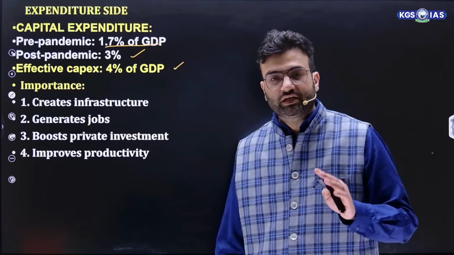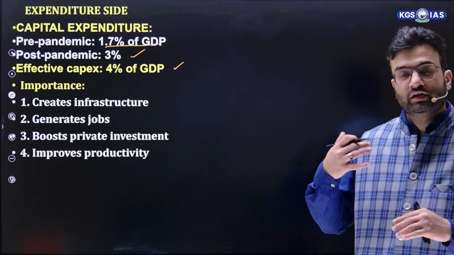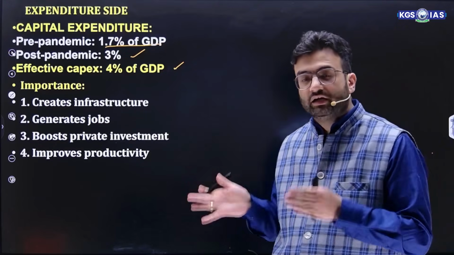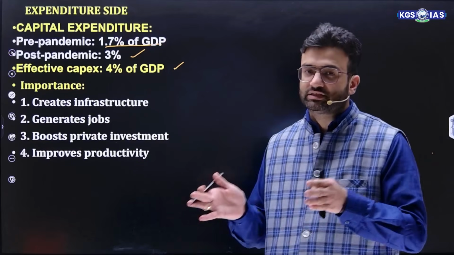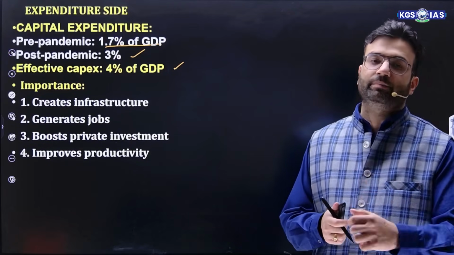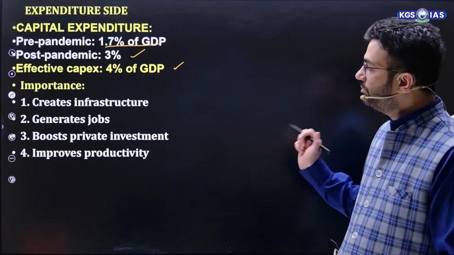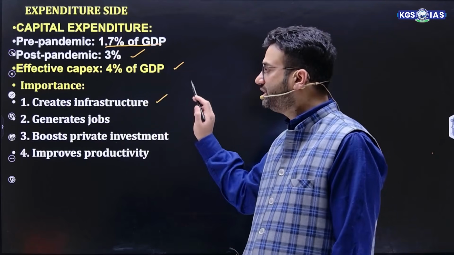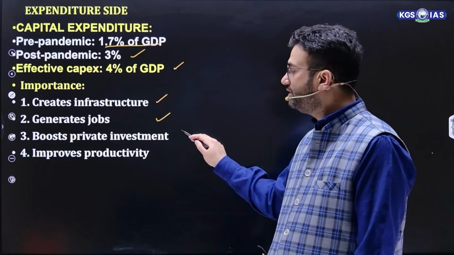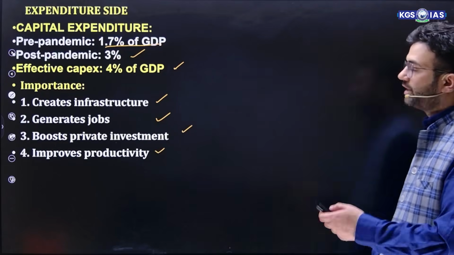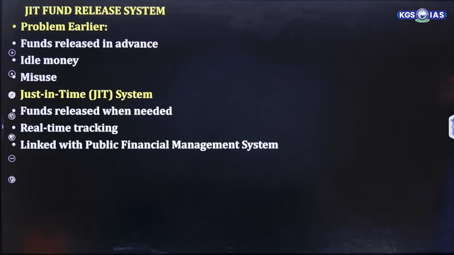What is the meaning of effective capital expenditure? That means it creates infrastructure, and grants given to states for capital expenditure, that is, the money being given to the states is also being spent by the states on capital expenditure. So the importance of capital expenditure is it creates infrastructure, it generates jobs, it also boosts private investment and improves overall productivity. So capital expenditure keeps on increasing.